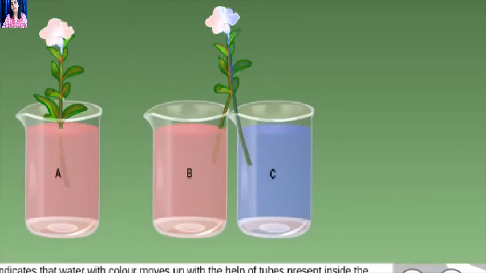Okay, so we have seen how the water and the minerals are absorbed by the stem and transported to the different parts of the plants. So here we have seen the 3 main functions of the stem. First, it helps the plant to stand erect. Second, it transports water and minerals from the roots to the other parts of the plant. And the third function, that the food prepared by the leaves is also transported by the stem to the different parts of the plant. Along with it, stem performs other functions also.